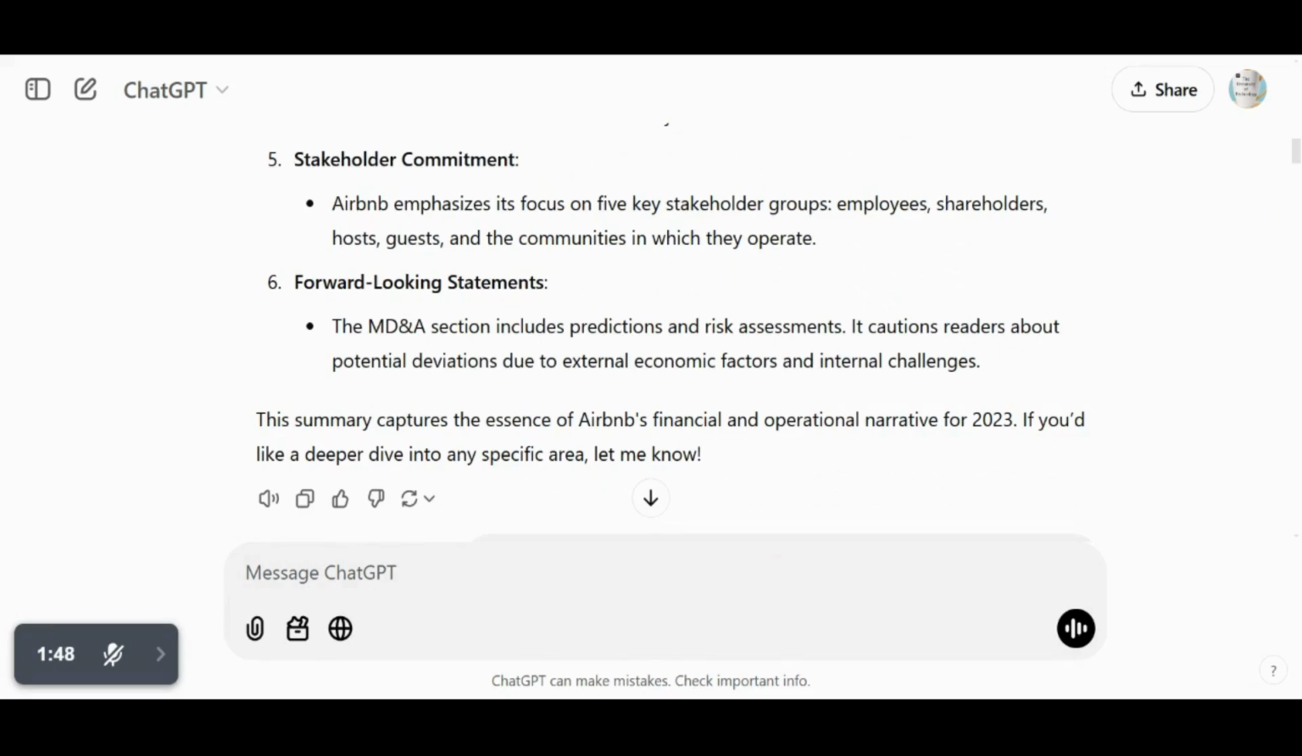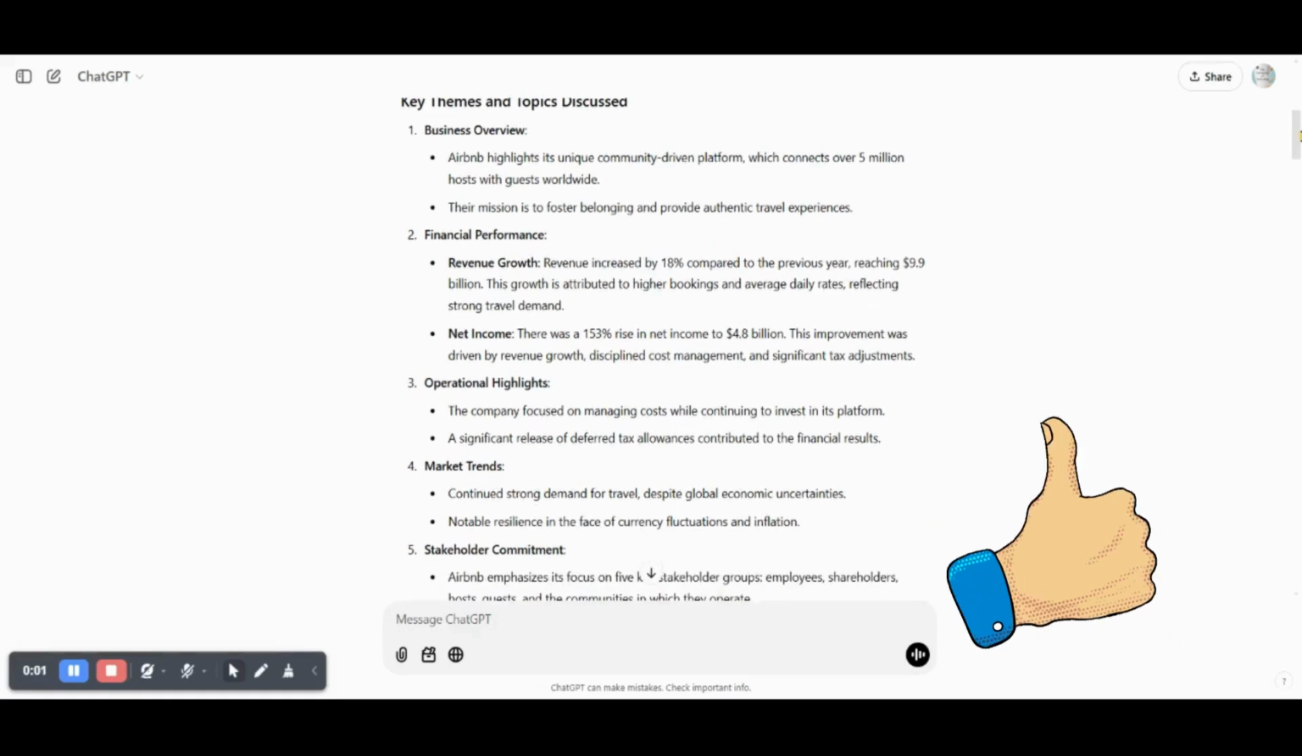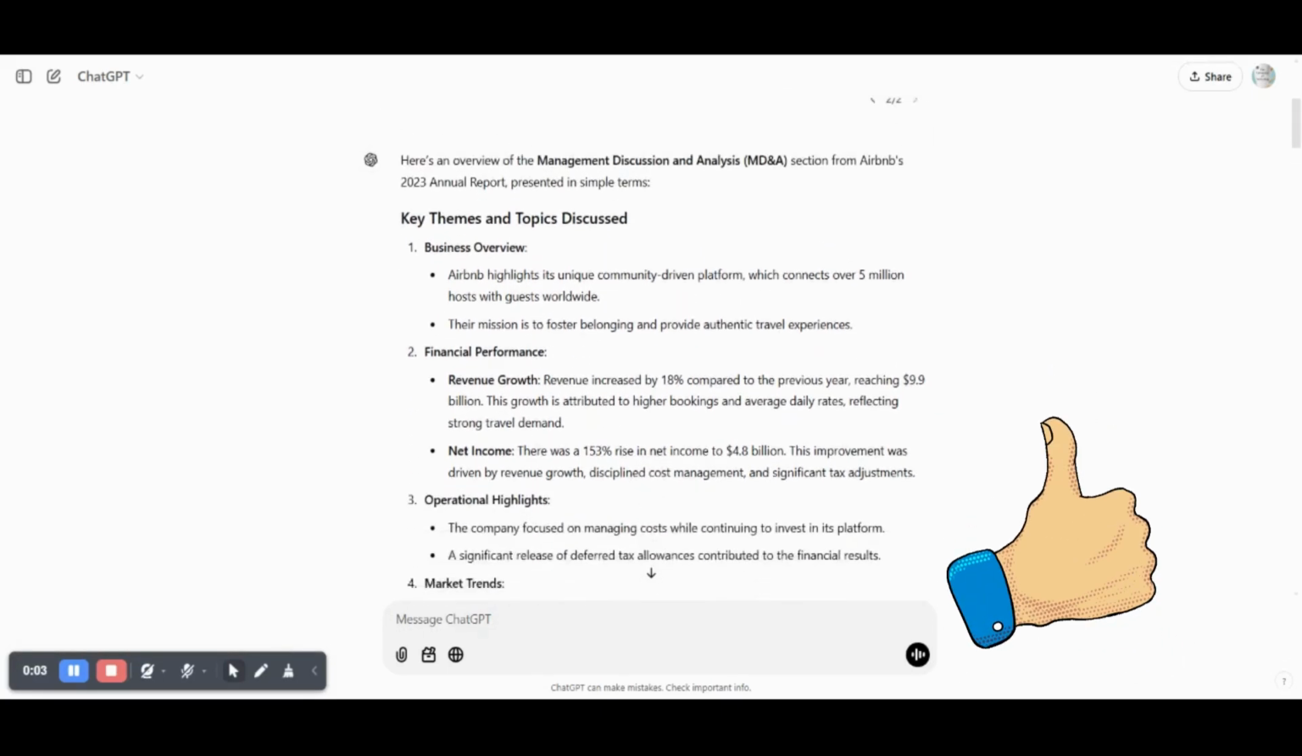Stakeholder commitment. Airbnb emphasizes its focus on 5 key stakeholder groups: employees, shareholders, hosts, guests, and the communities in which they operate. Forward-looking statements. The MD&A section includes predictions and risk assessments. It cautions readers about potential deviations due to external economic factors and internal challenges. This summary captures the essence of Airbnb's financial and operational narrative for 2023. Wow, good job done by ChatGPT.